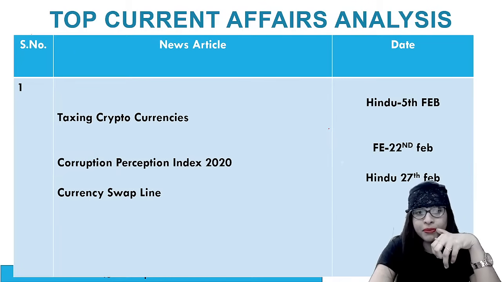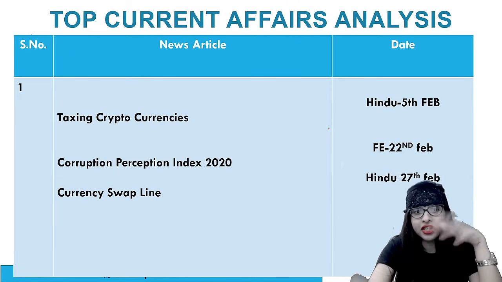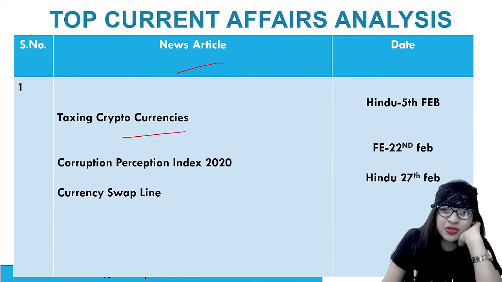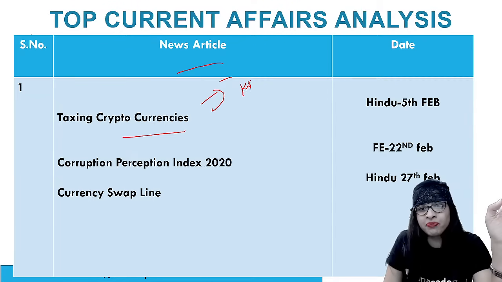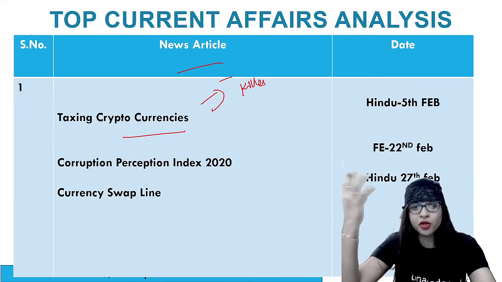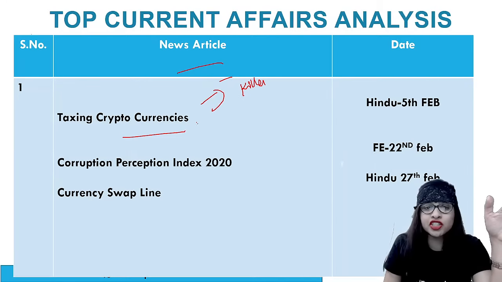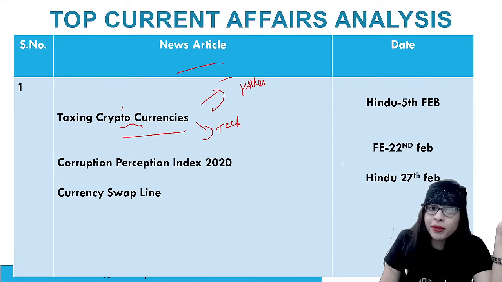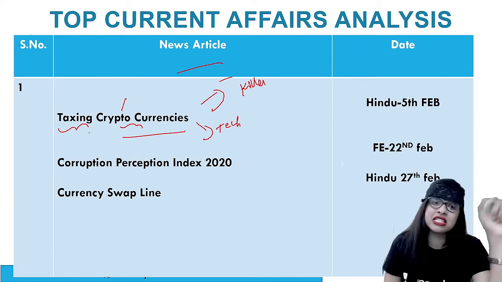So from 5th of February, from the Hindu newspaper, we have taxing cryptocurrencies. Oh my goodness, that particular topic, guys, cryptocurrencies was hitting the bar, I can tell you. It was a killer topic. It was like a fire everywhere. Crypto, crypto, crypto. So this actually has something to do with technology as well. But still, cryptocurrencies in the context of economy and taxing is what we're discussing here.